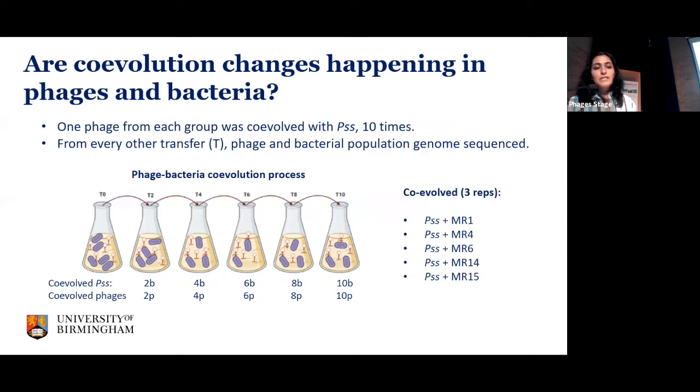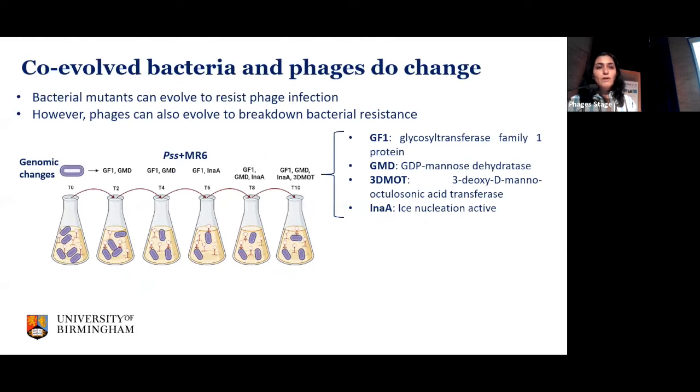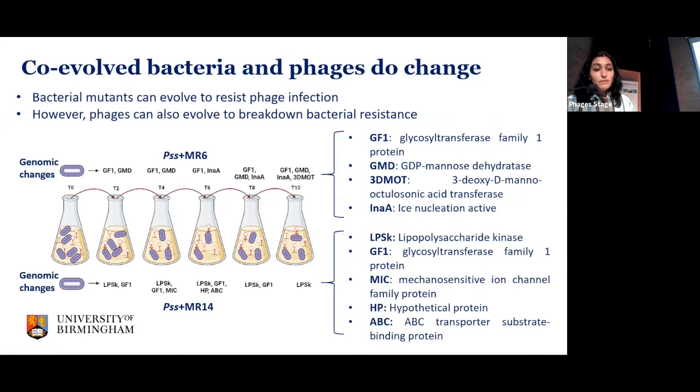Then from this phage and bacteria that we isolated, we sequenced their genomes and looked at the SNP changes in the genome. So we analyzed the bacteria population for the cost of resistance to phage. When we co-evolved this phage and bacteria, here you could see this is Pseudomonas syringae, with phages co-evolved with MR6. And when we sequenced their genomes, we saw mutations happening in the genome. And it was also different when we co-evolved PSS and MR14.